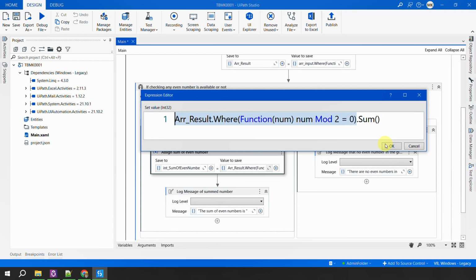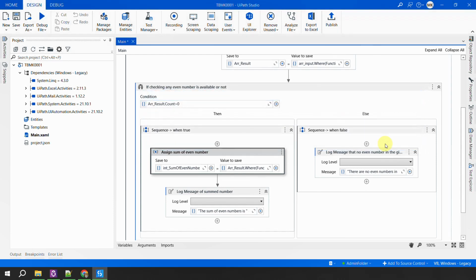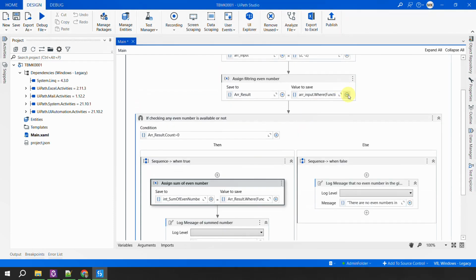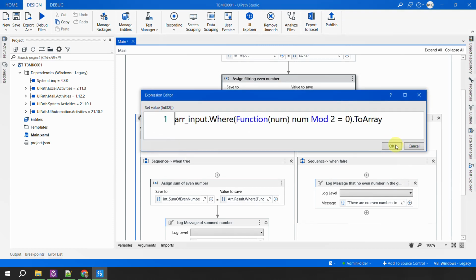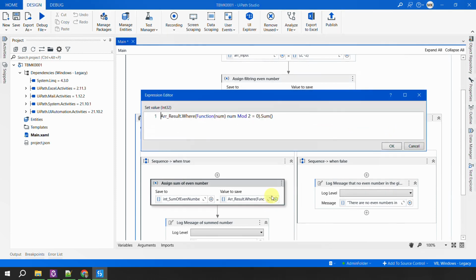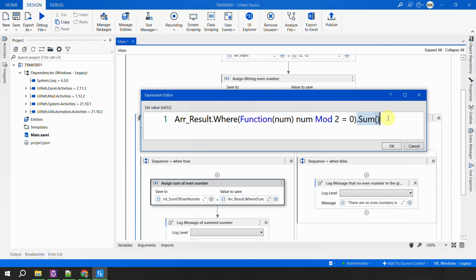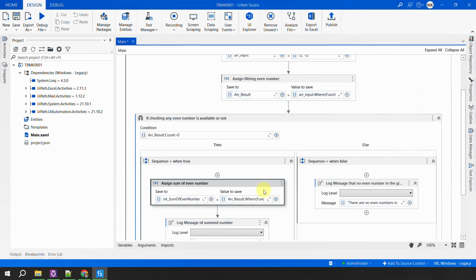So you can do this in a single loop as well, or you can do this in a flowchart, but these are the two LINQs, or I would say rather a single LINQ, to do this challenge, right? So array of input, where function is this, dot to array, and then once you have the array, just write dot sum and it will give you the total.